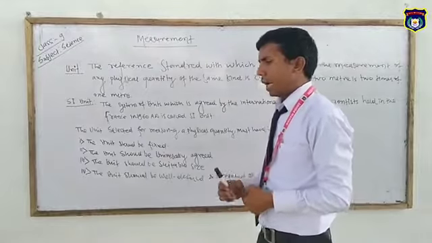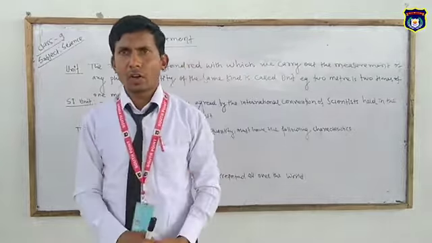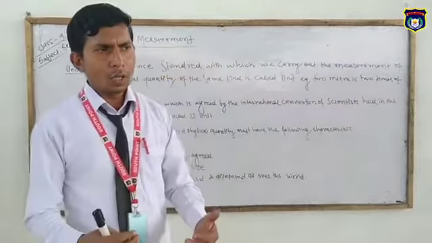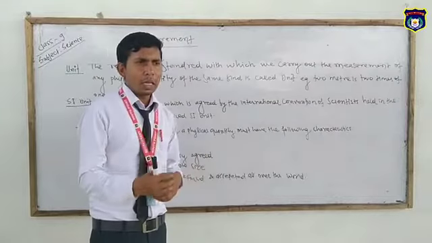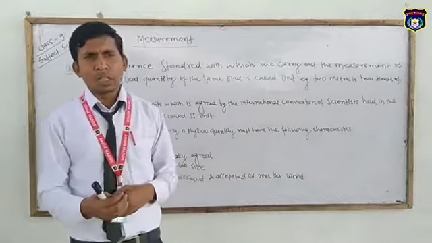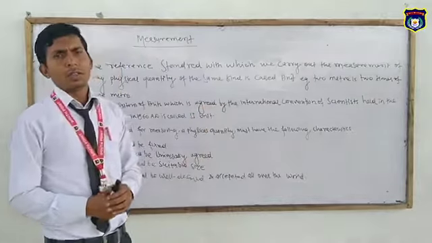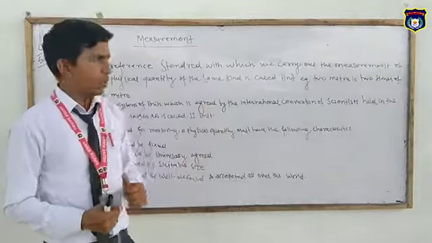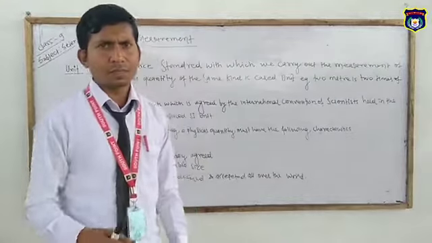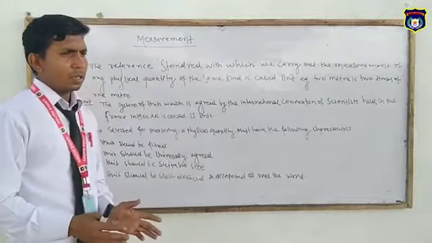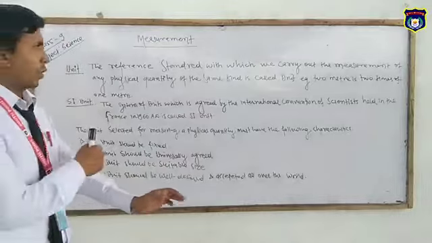Those quantities that can be measured are called physical quantities. In other words, you can define them as those types of quantity that can be measured with a standard quantity, directly or indirectly. Physical quantity is again divided into two types, which I will reach after that. So firstly, know about unit.